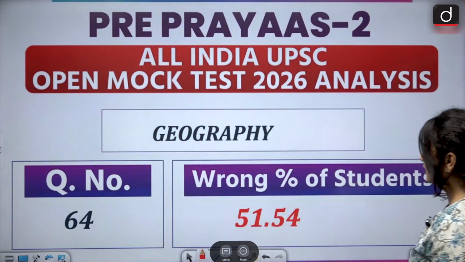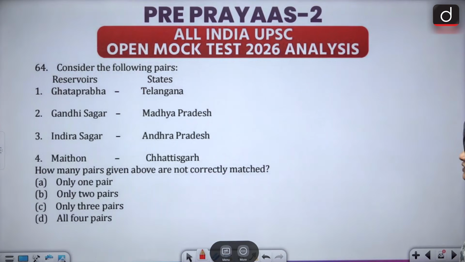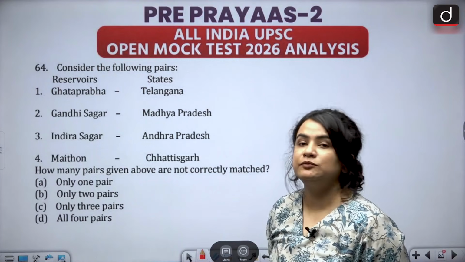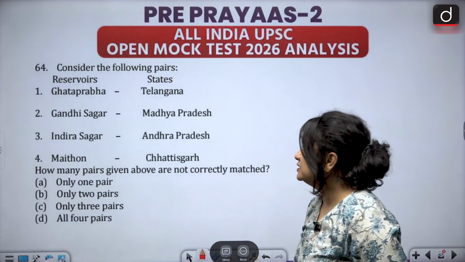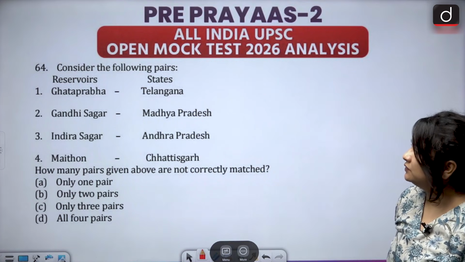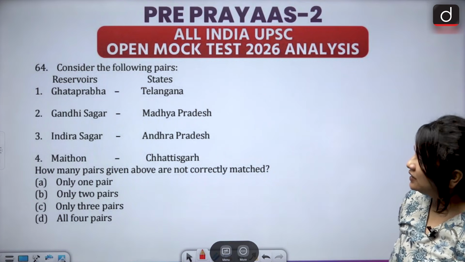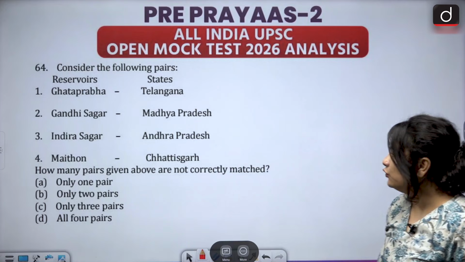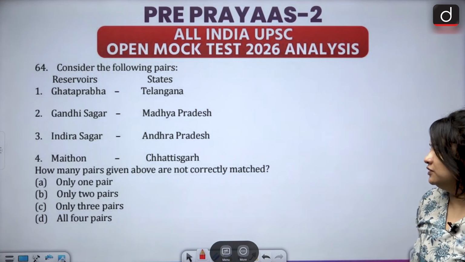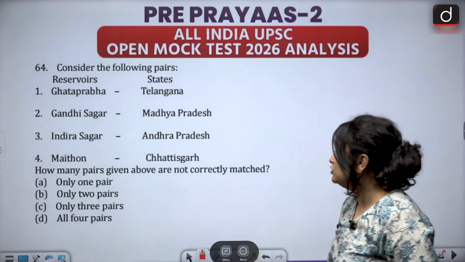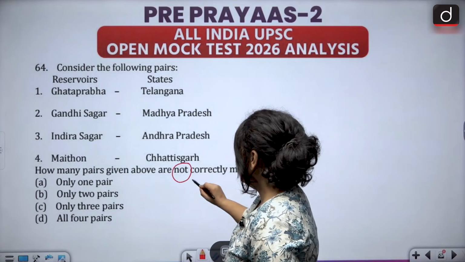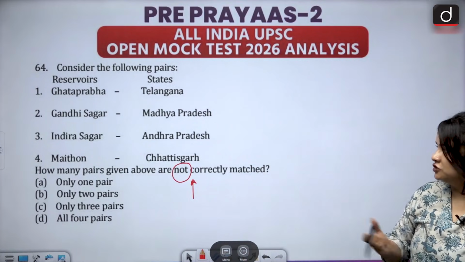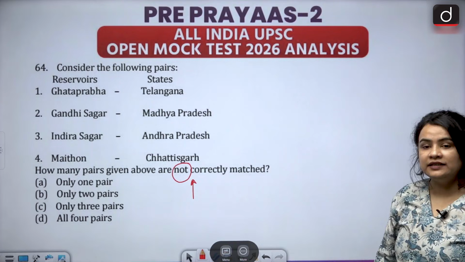The next question, again from geography, over 51% of you have gotten it wrong. Consider the following pairs, and now we have the names of certain reservoirs and the name of certain states. The first one says Ghat Prabha, Telangana, 2 Gandhi Sagar, Madhya Pradesh, 3 Indira Sagar, Andhra Pradesh, and 4 Maithon, Chhattisgarh. How many of the above pairs are not correctly matched? Please focus on the word not. It's not asking you how many of these are correctly matched, but rather how many of these are incorrectly matched.